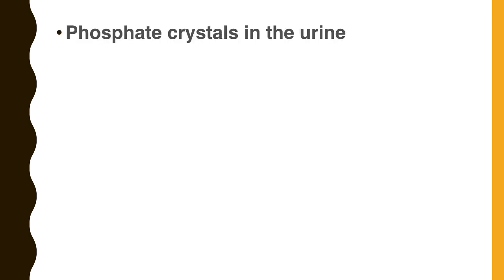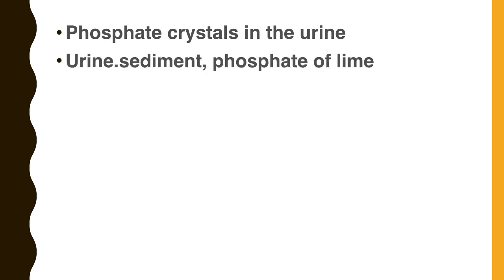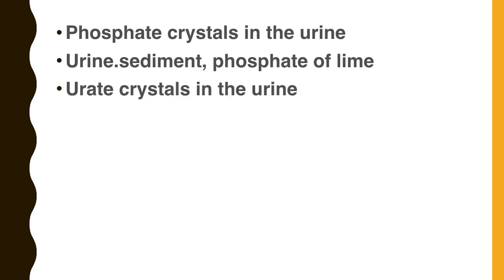Suppose the phosphatic crystals in the urine on a urine routine examination. Then we have to take the rubric urine sediment phosphate of lime. That rubric is there in cancer repertory. And the main remedy is acidum phosphoricum. So prescribing on the basis of the laboratory investigation, that will give good results.